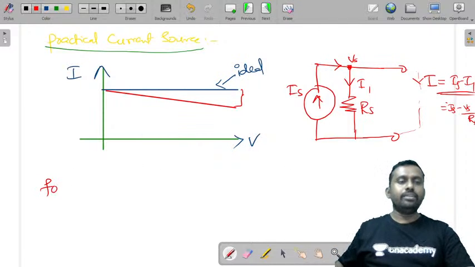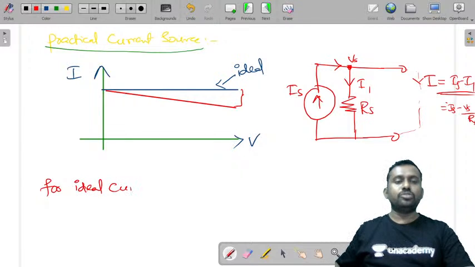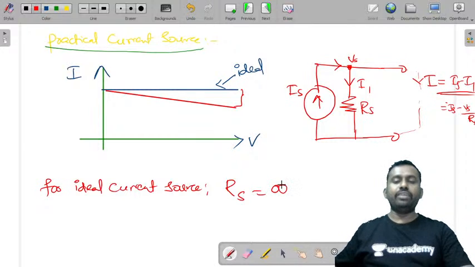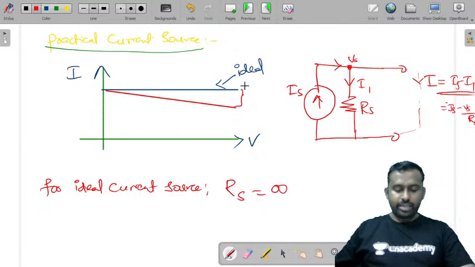Now for a practical current source to be an ideal current source, the value of Rs must be infinite. Now let me tell you why.